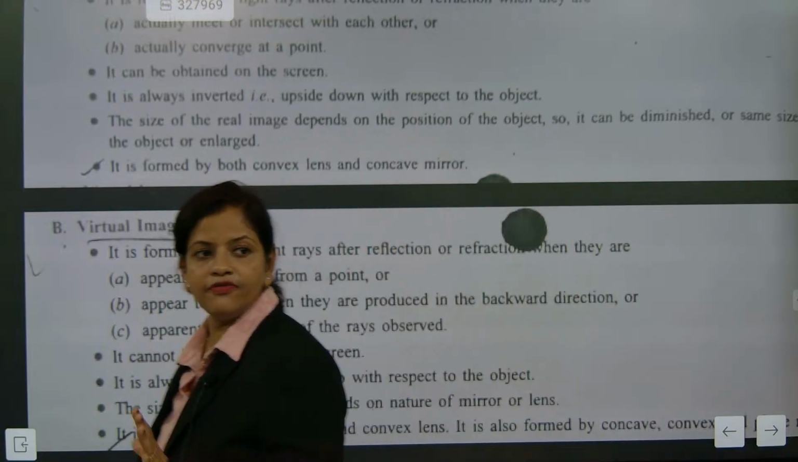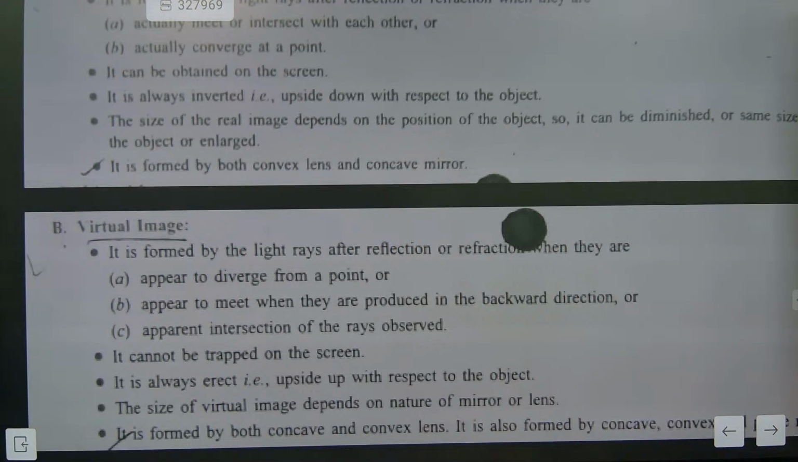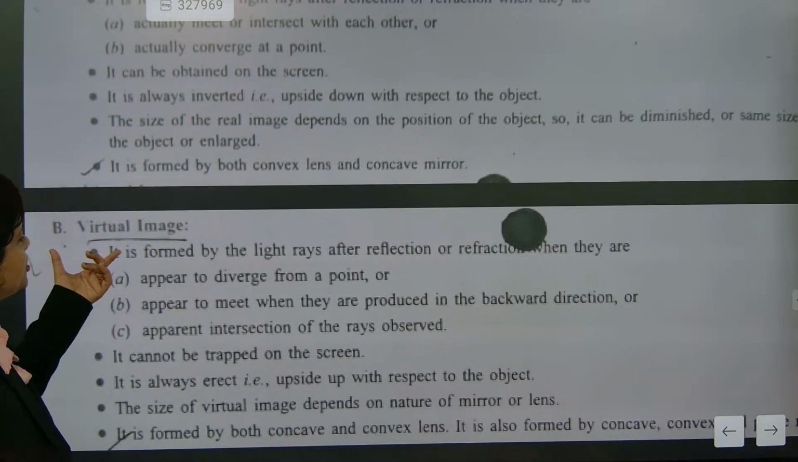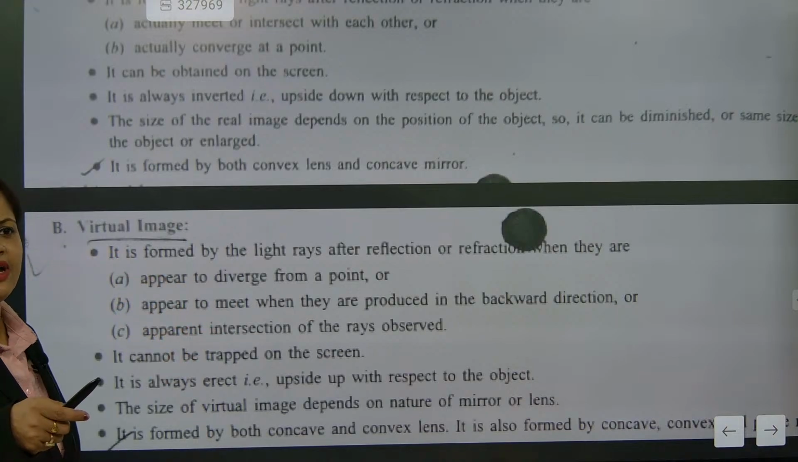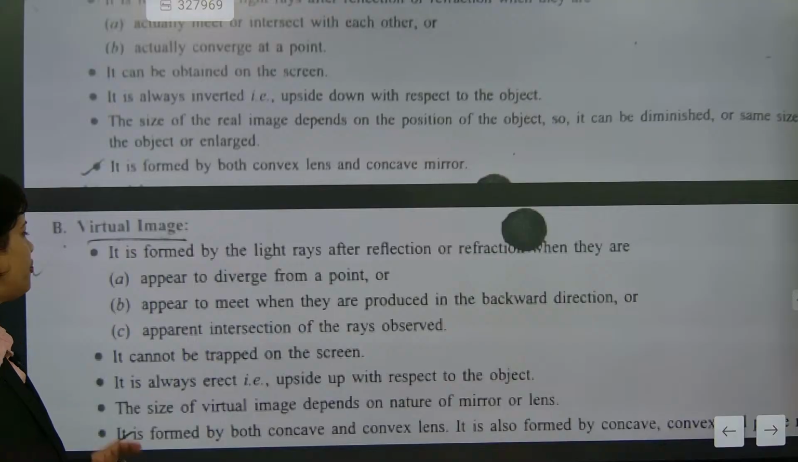Concave lens and convex mirror. We shall focus here. Now look here. Virtual images will be formed by divergent rays. The rays are divergent. Are they really meeting? No. What is the meaning of real meeting?